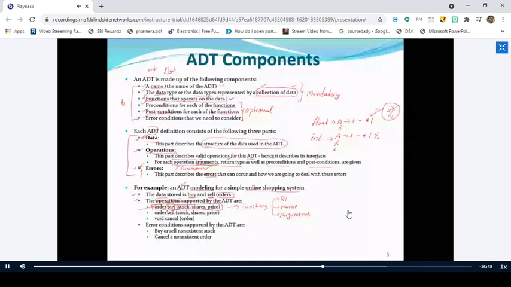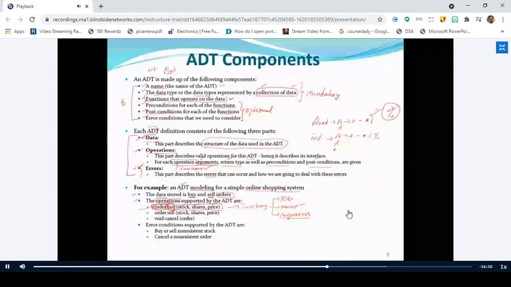Now I am saying, buy is the name of the function. So the name is written, and the arguments. What are the arguments it is accepting? It accepts the stock, shares, and price. So what is this function returning? It is returning a data type called order. So the order is nothing but the return type.